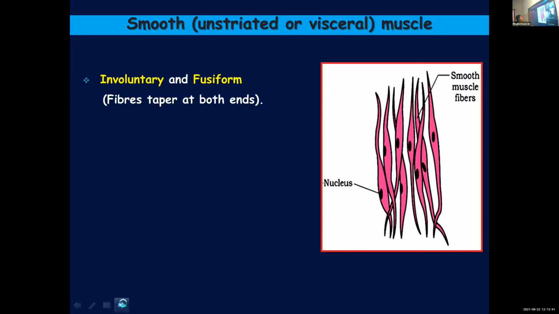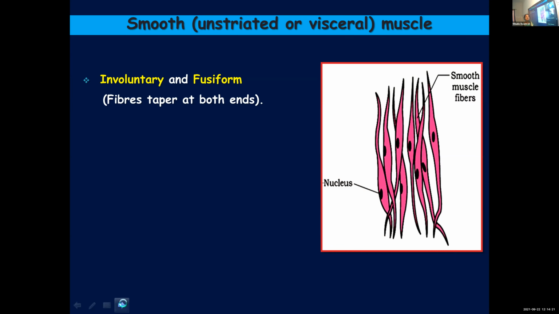Next is about smooth muscles. They don't have any striations here. No striations are found, and that is why they are known as smooth muscles. No bands or striations are seen, and they are involuntary. You cannot control them. Like skeletal muscles, since we are able to control them according to will, suppose if I want to hold something, I can hold. If I want to walk, I can walk, because it's under our control. If I want to write, I can. Or if I want to make some movements with my arms and legs, it is under my will. I can decide what is to be done.